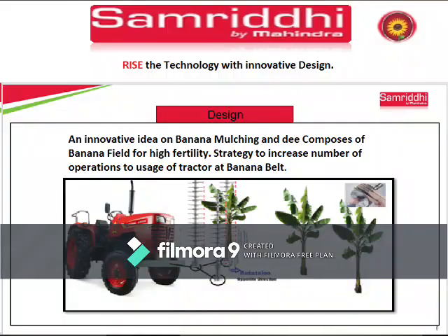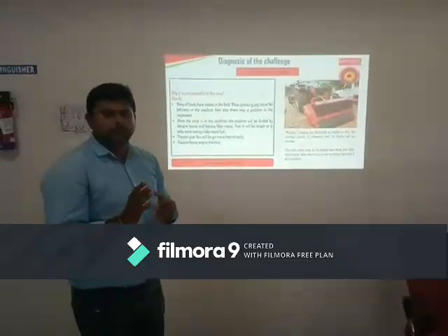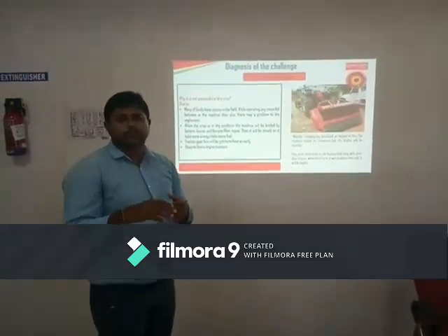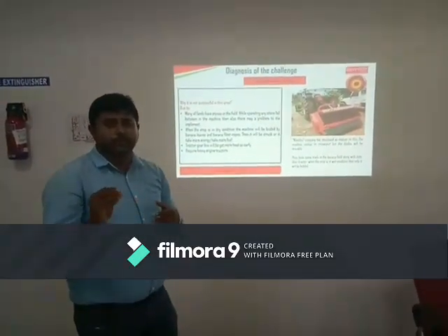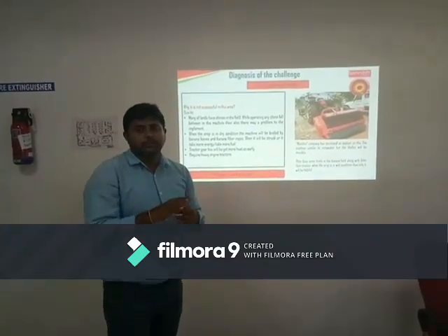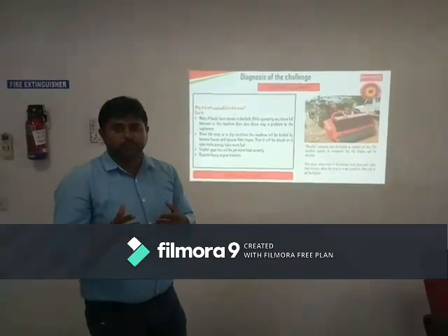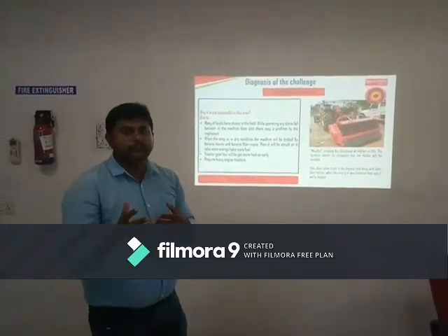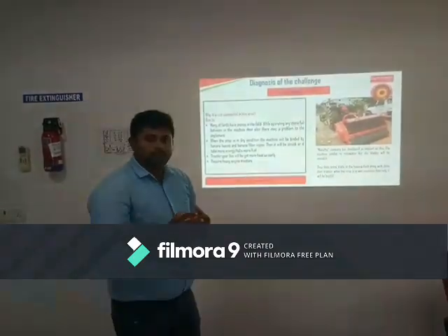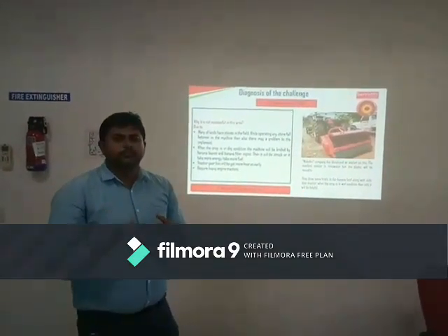Next, for that reason, there is already one implement in the market. One or two implements are available, but they also do not operate well. Why? Because for that implement they have to use a higher-efficiency tractor, more than 65 HP. So what happens? The tractor engine gets too much heat.